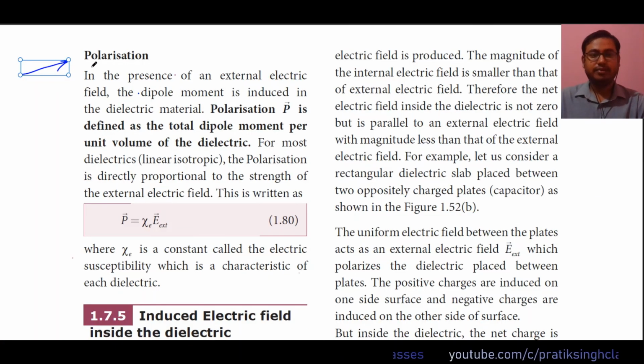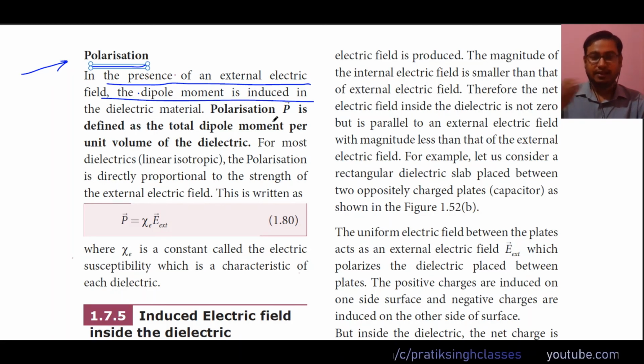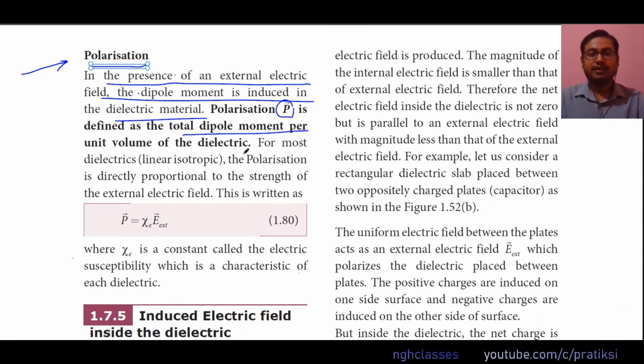So the next topic is polarization. In the presence of an external electric field, a dipole moment is induced in the dielectric material. That means if the dielectric material is kept in an external electric field, there will be a rise of dipole moment. Polarization is denoted by capital vector P, and is equal to the total dipole moment divided by the total volume of the dielectric or insulating material.